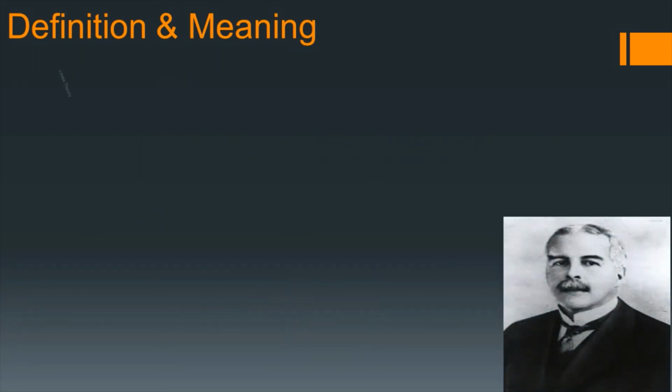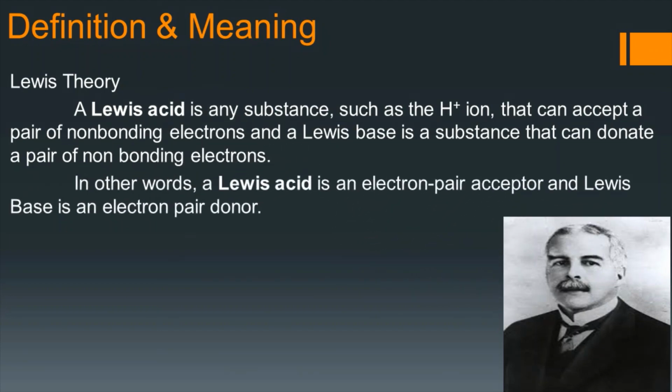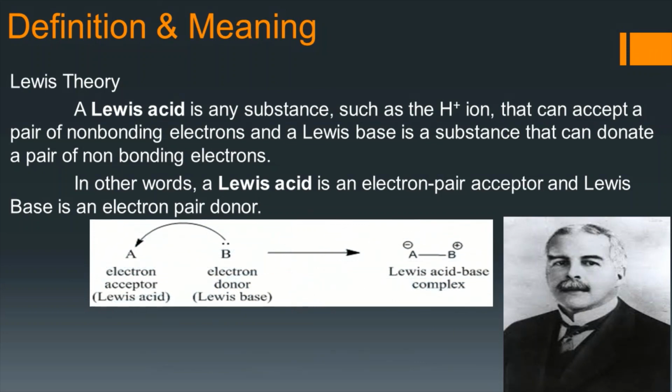It was given by Lewis. So Lewis gave a theory of acids and bases. A Lewis acid is any substance that can accept a pair of non-bonding electrons. That means an electron pair acceptor is an acid, and a Lewis base is a substance that can donate a pair of non-bonding electrons. That is, an electron pair donor is a base. So you can find here Lewis acid is an electron pair acceptor and Lewis base is an electron pair donor. From this picture it will be very clear.